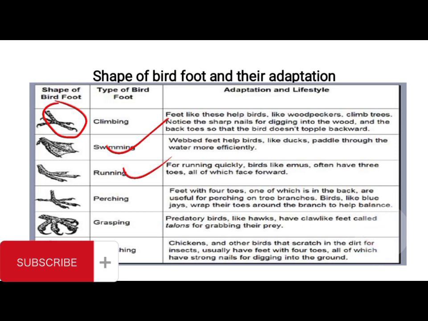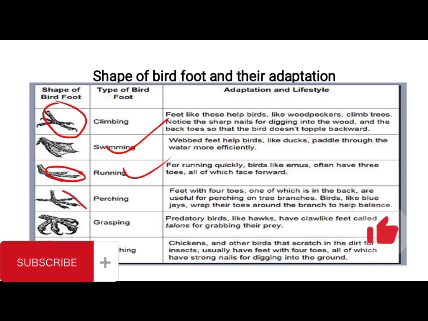You have the running feet. In this case, this is peculiar because there are only three toes, only three digits. Those three toes or digits face forward, which helps it to run. We call it running feet.